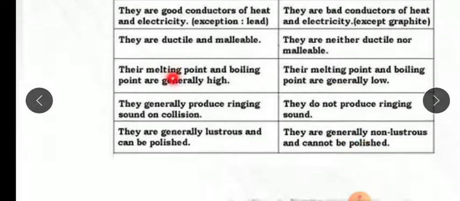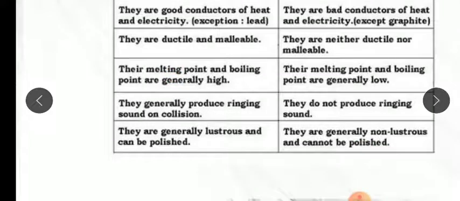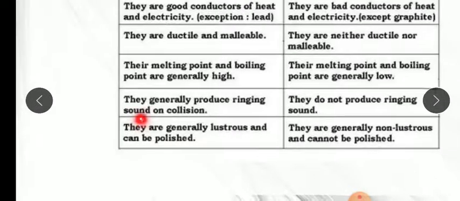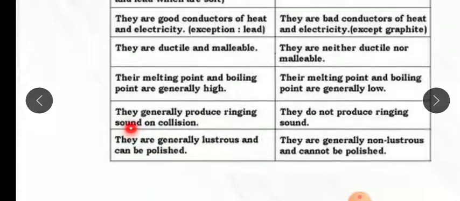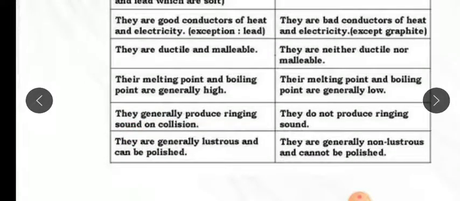The next point is that metals have a high melting point and boiling point, but non-metals have very low melting and boiling points. Metals are sonorous, meaning they produce a sound. When we strike them, they ring, but non-metals do not produce sound, so they are non-sonorous.